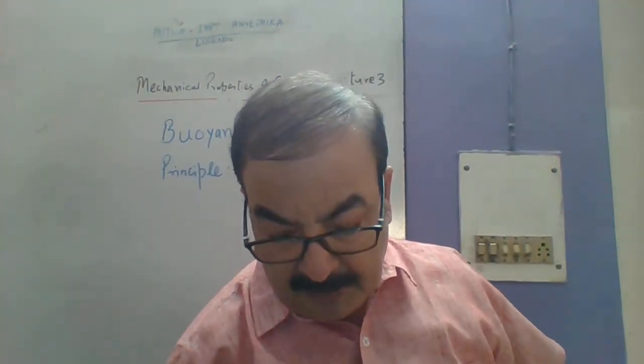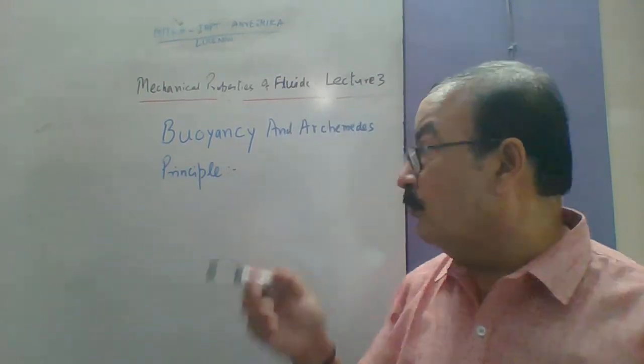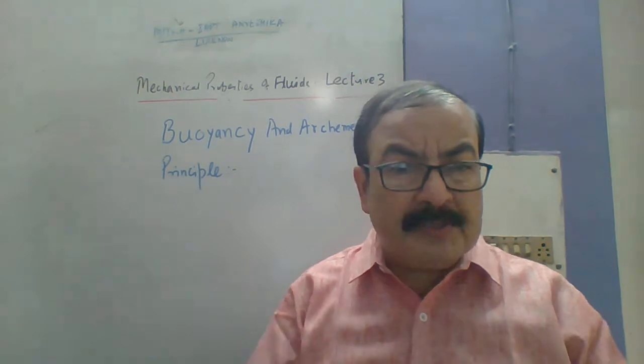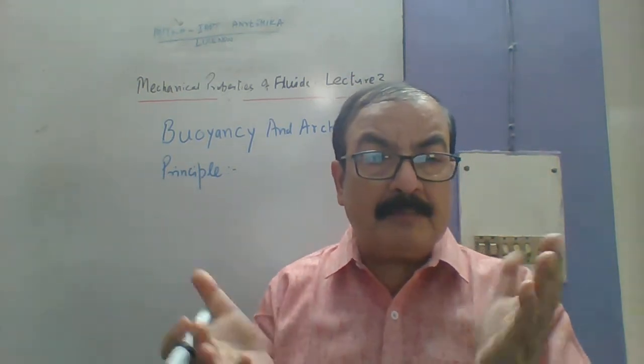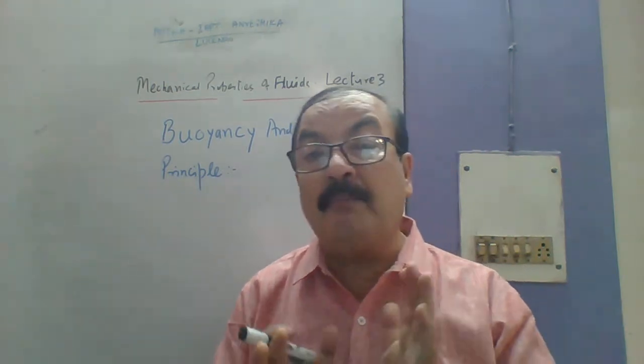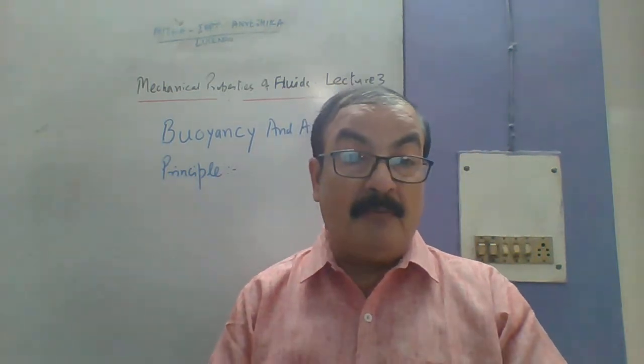Now, when we discuss buoyancy and Archimedes' principle, let us study buoyancy. What does buoyancy mean? Some sort of upward motion, some sort of upward thrust or upthrust.